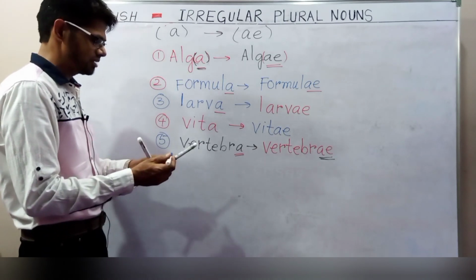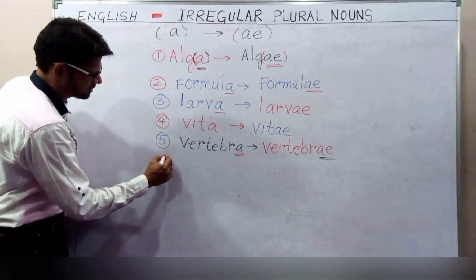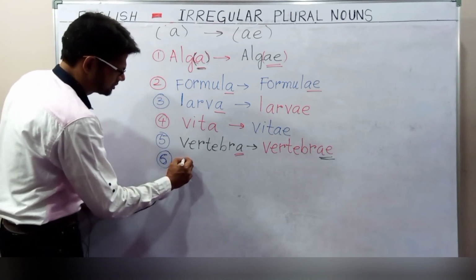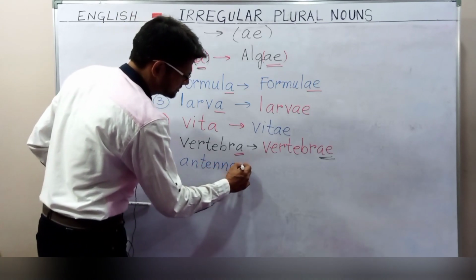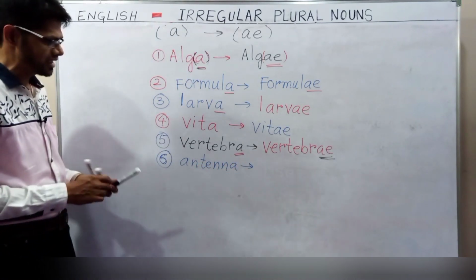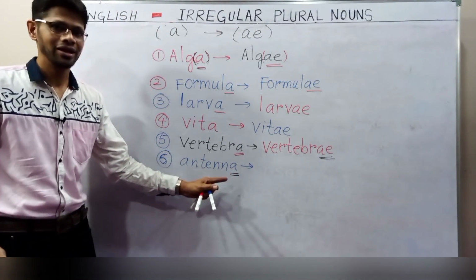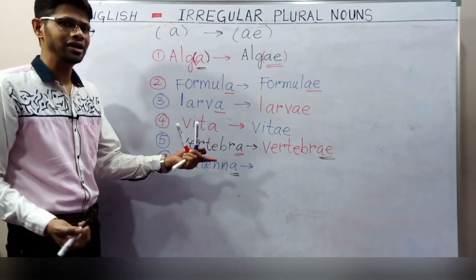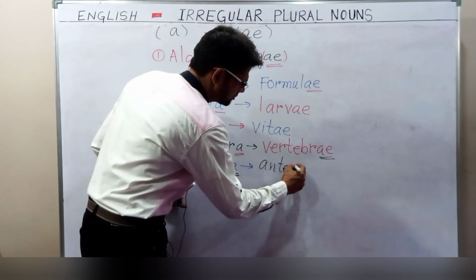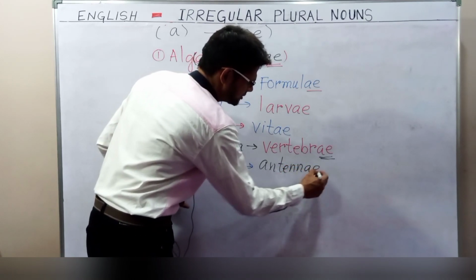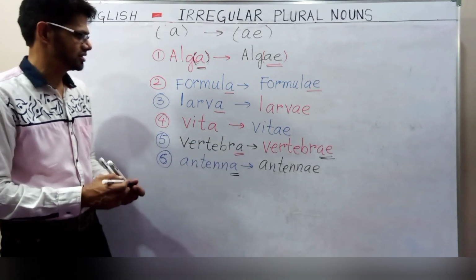One more example I can give you is antenna. Antenna, what is the last letter? A. The last letter is A, so what do we have to do to make it plural? It is very easy: antennae. Antenna singular, antennae plural.